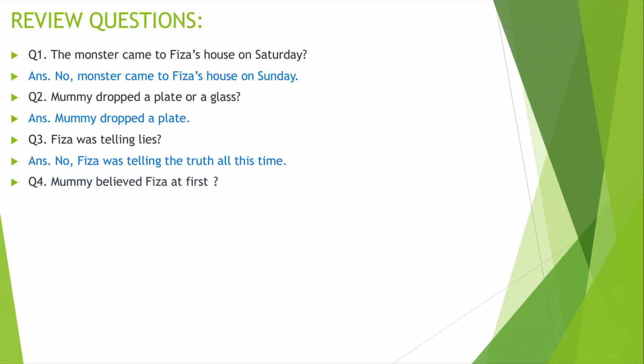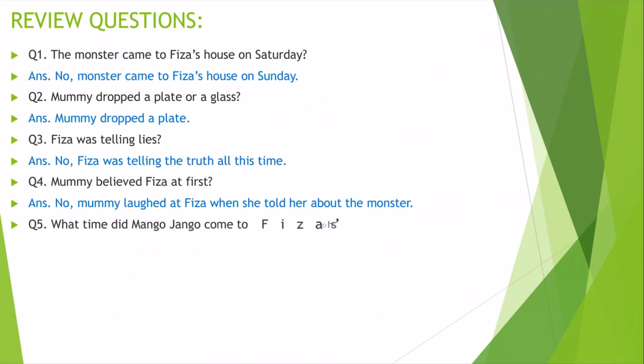Question number 4. Mummy believed Fizza at first. Students, do you think Mummy believed Fizza at first? On Saturday, the first part of the story? Yes, very good. No, Mummy laughed at Fizza when she told her about the monster. Next question. What time did Mango Django come to Fizza's house? Do you remember at what time he came to Fizza's house? Yes, at 4 o'clock. He came to Fizza's house at 4 o'clock.